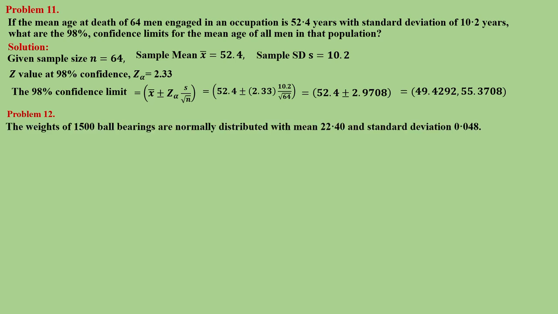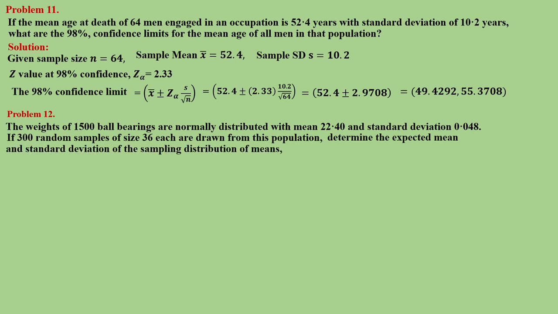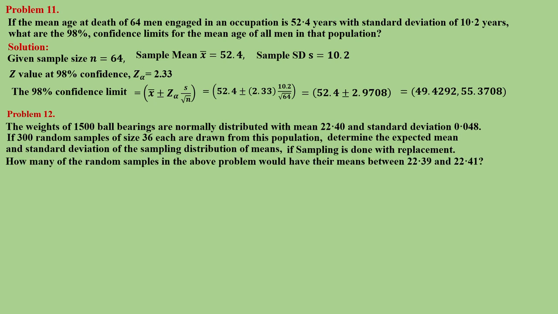Next problem. The weights of 1500 ball bearings are normally distributed with mean 22.40 and standard deviation 0.048. If 300 random samples of size 36 each are drawn from this population, determine the expected mean and standard deviation of the sampling distribution of means if sampling is done with replacement. How many of the random samples in the above problem would have their means between 22.39 and 22.41?